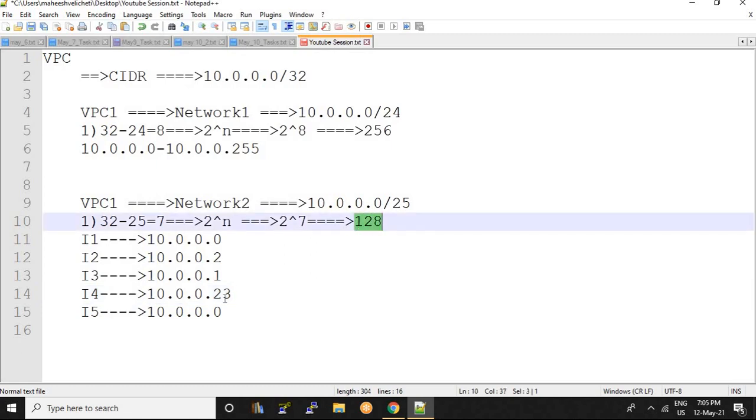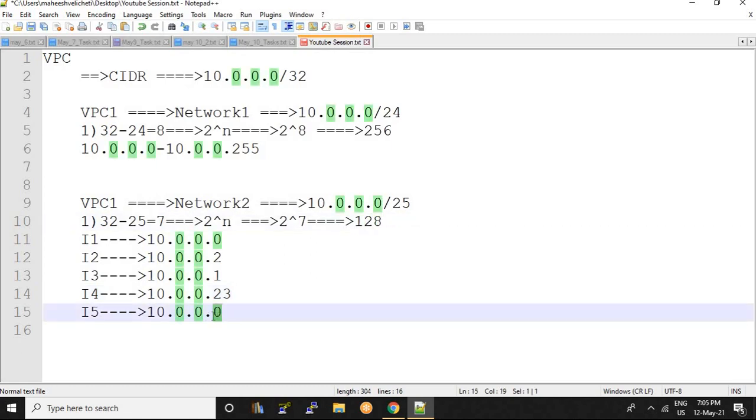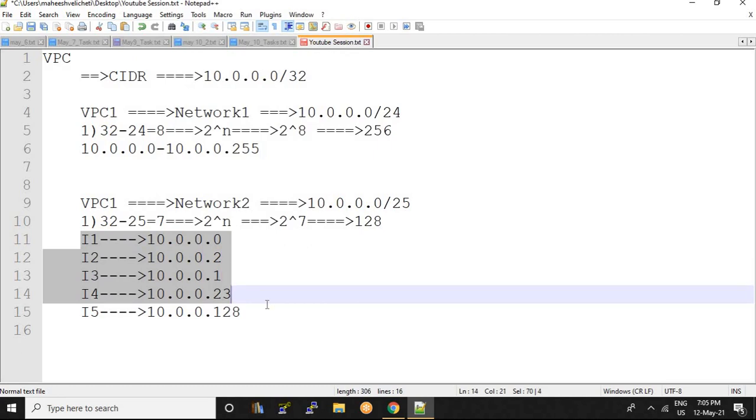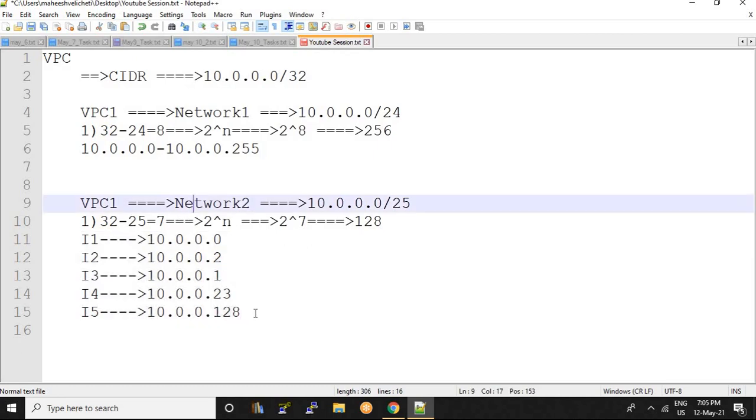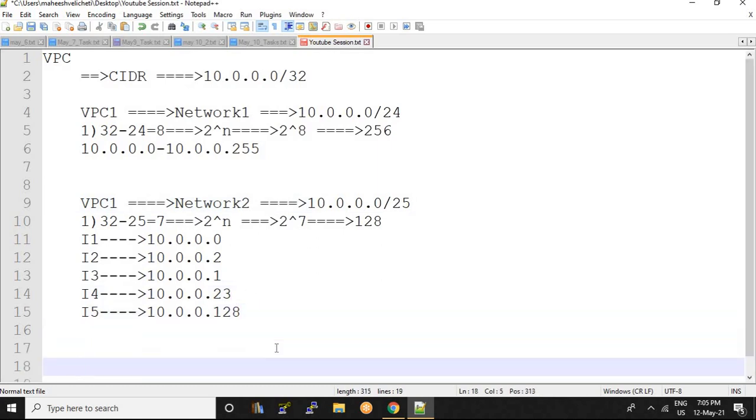I will get 128 IPs in total, so the last range is 128. All the machines in this particular network can be assigned any IP, but within this network a machine will be assigned only from this range of IPs. And next, I am considering another network, VPC 3.